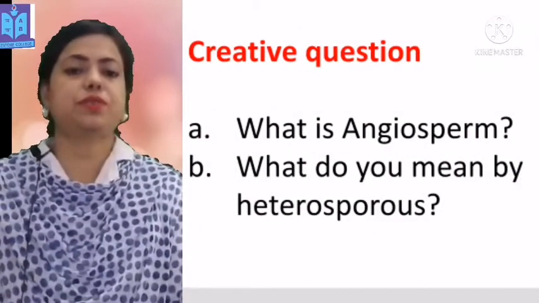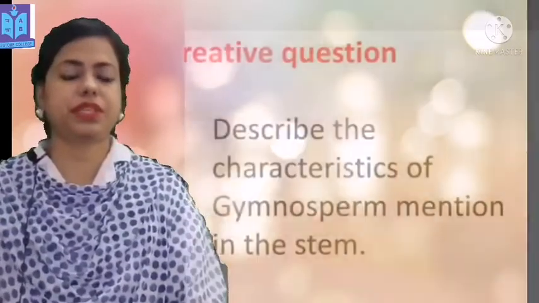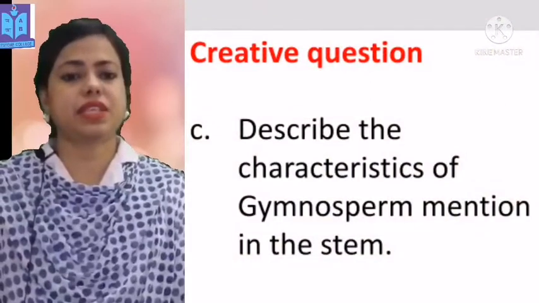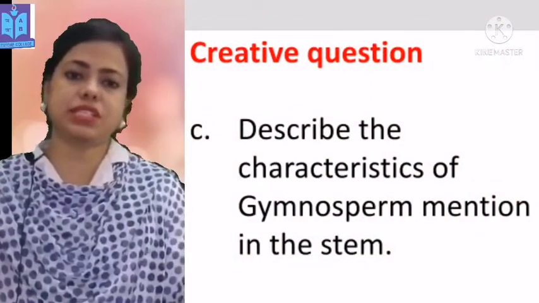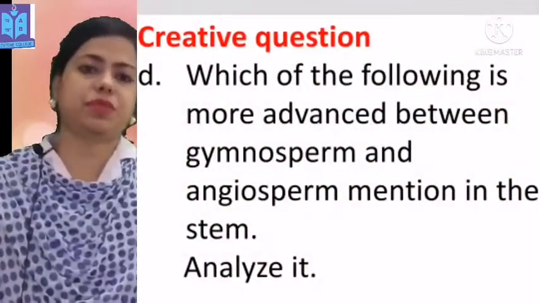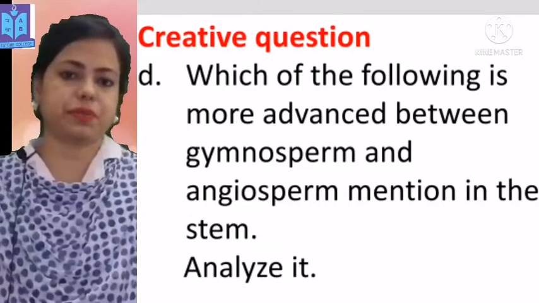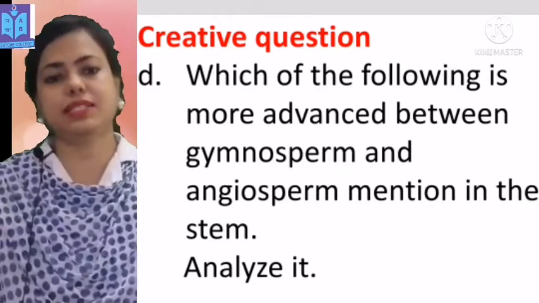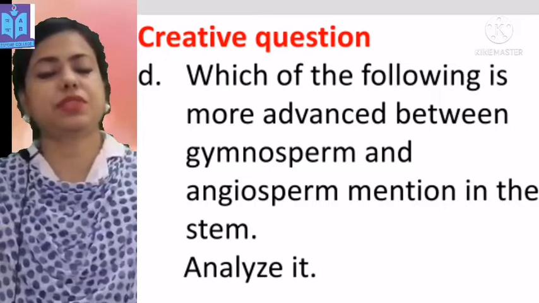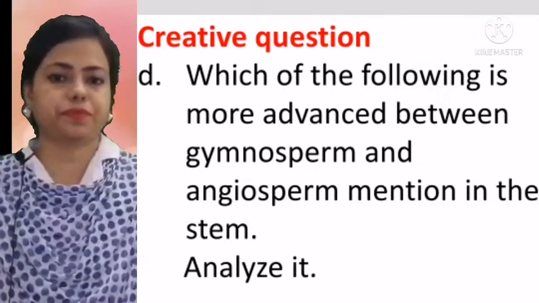Question number 2 is, what do you mean by heterosporous? Question number 3 is, describe the characteristics of the gymnosperm mentioned in the stem. Question number 4 is, which is more advanced between the gymnosperm and angiosperm mentioned in the stem? Analyze it. Dear students, after completing your homework, you have to submit it to your section group.